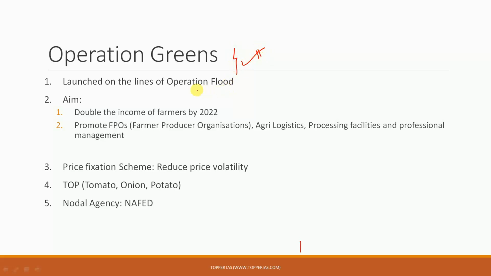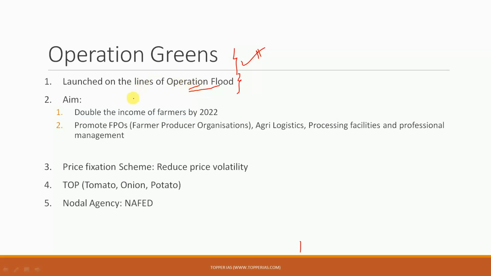This is launched on the lines of Operation Flood, and that is why it's called Operation Green. Operation Flood was with regard to a revolution in the milk industry in India. It is one of the most successful projects of India, and this is the project Amul. So this is what you should know about Operation Flood also.